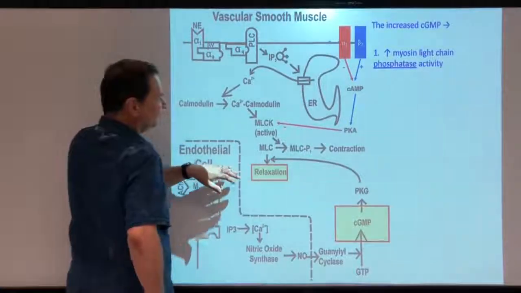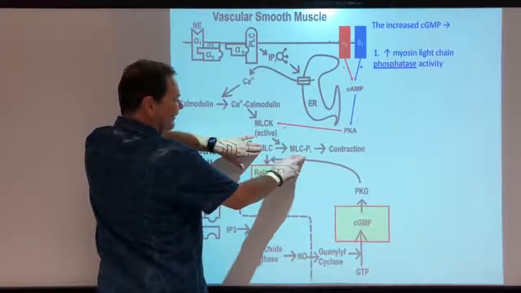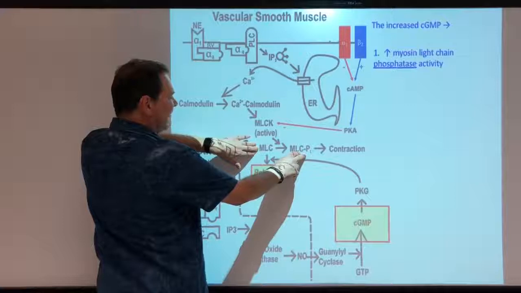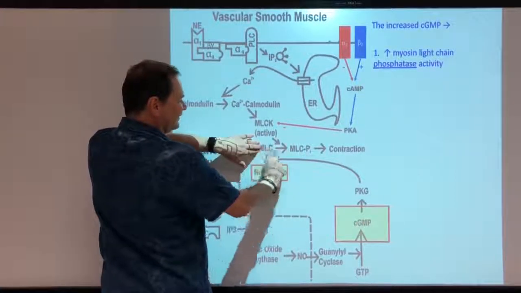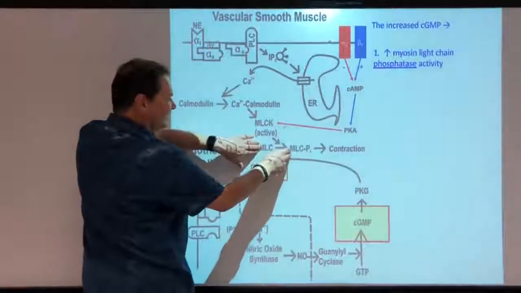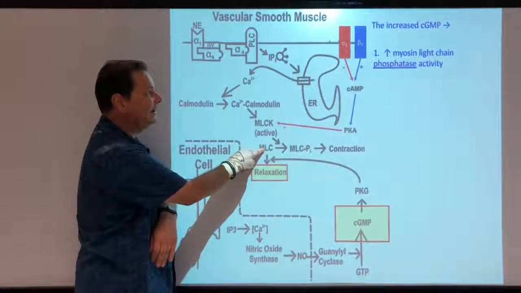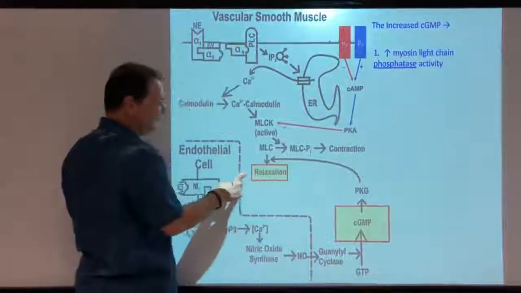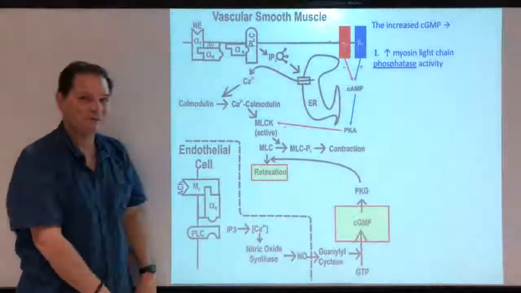So what you find in smooth muscle is you've got some unphosphorylated myosin light chain and you've got some phosphorylated myosin light chain. And how much of each you have is dependent upon how active myosin light chain kinase is, because it phosphorylates MLC, and how active this phosphatase is because it's converting this back to unphosphorylated MLC. So increased cyclic GMP increases the phosphatase activity. That generates more of this, and that causes relaxation, okay?